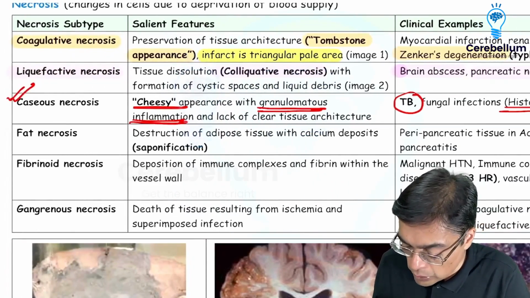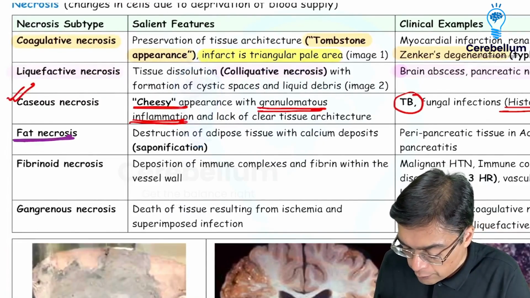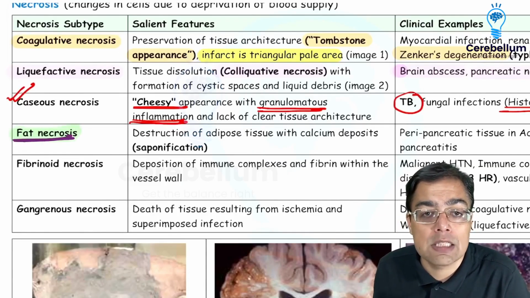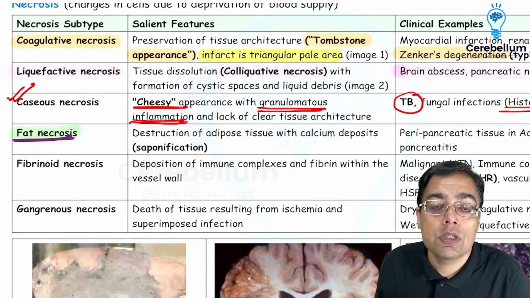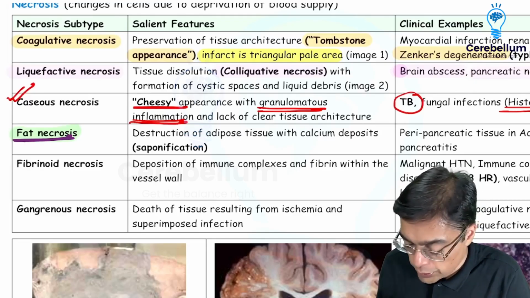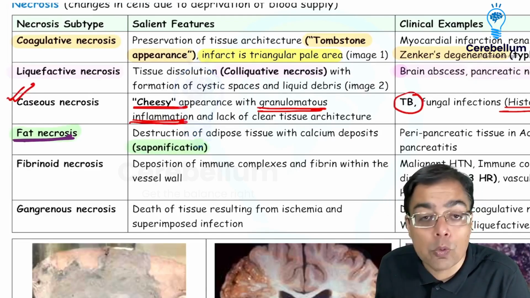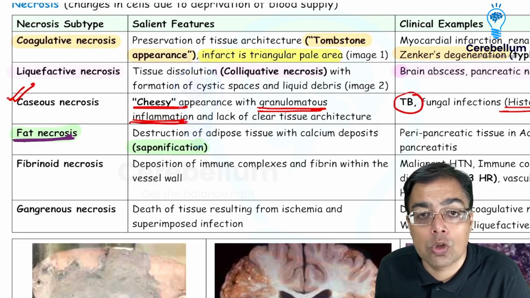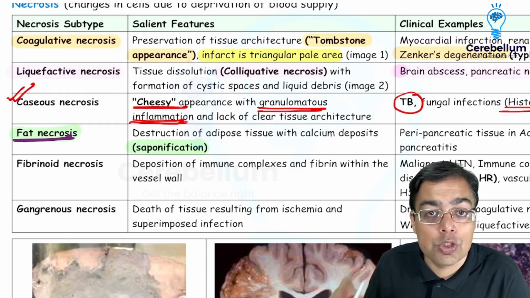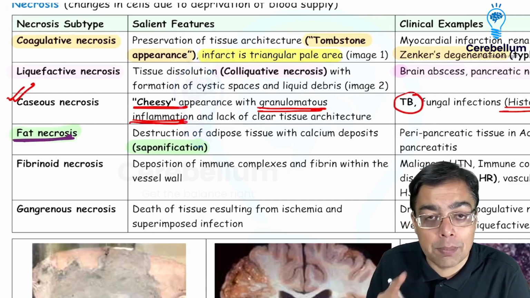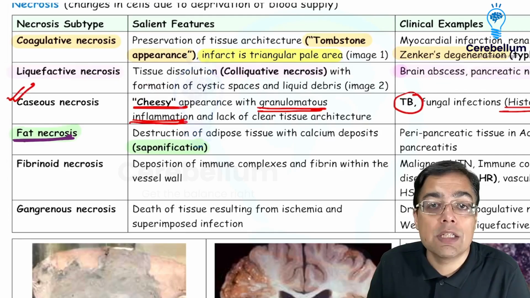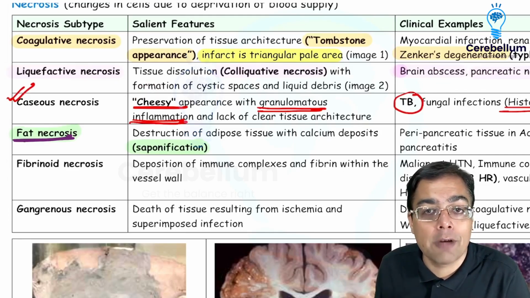The next example that we talk about over here happens to be fat necrosis. Fat necrosis is something which is going to be characterized by the fact the patients are going to be having destruction of the adipose tissue by activation of an enzyme like lipase. And because there is going to be a deposition of calcium, so it is going to be associated with a keyword over here, saponification. Remember, because of the saponification, there is going to be a presence or deposition of chalk-like deposits. So yellowish white chalk-like deposits. Remember the word? When we are talking about cheese-like appearance, that is caseous necrosis. When we say chalk-like deposits, that is associated with fat necrosis.